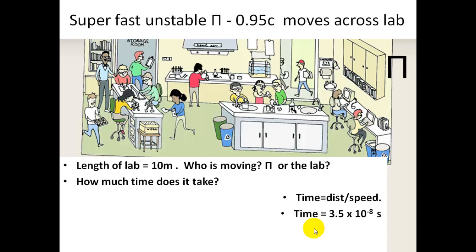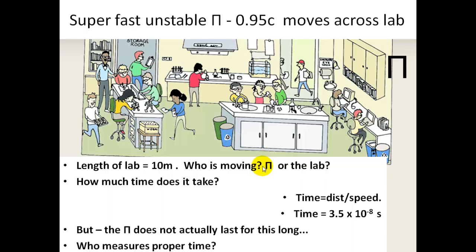However, the pion is a not very stable particle, and there's no way that it's going to last that time. Yet, we know that we can detect it here, and we can detect it at the other side of the lab, when it shouldn't have lived for that long. Now, the only way that it could have lived for that long is if its lifetime, if its clock were going slower than ours. So its moving clock must be going slower than ours. So its value for time is going to be less. It also means that this value for the distance is going to be less. It doesn't measure 10 meters as the length of the lab, it measures a shorter distance.